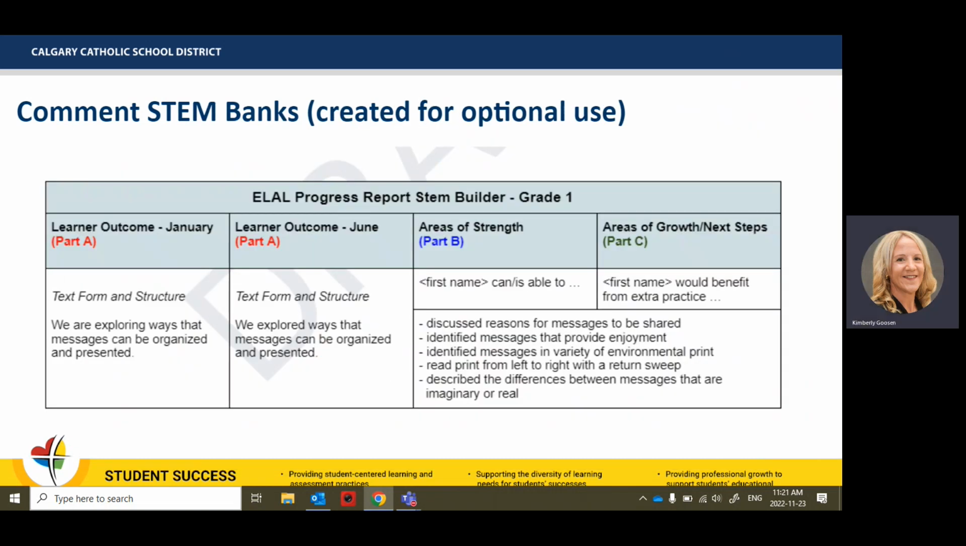We also created a report STEM builder. So this is where we identified all of the learner outcomes, because remember, they're ongoing throughout the year. And then we looked at all of the cusps that relate to that outcome and put them there. So you get your part A, your part B, and part C. The reason we have this other part here for June, a reminder that we are continually working on these outcomes. And then by the end of the year, you should have achieved that. So we are exploring versus we explored.